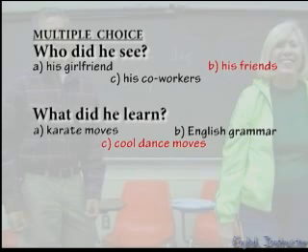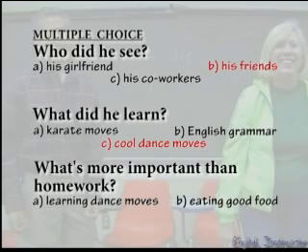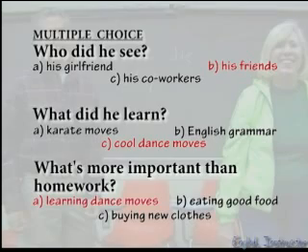C, cool dance moves. What's more important than homework? A, learning dance moves. B, eating good food. Or C, buying new clothes. A, learning dance moves.